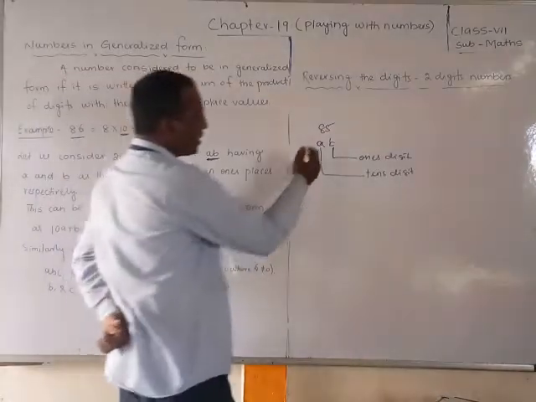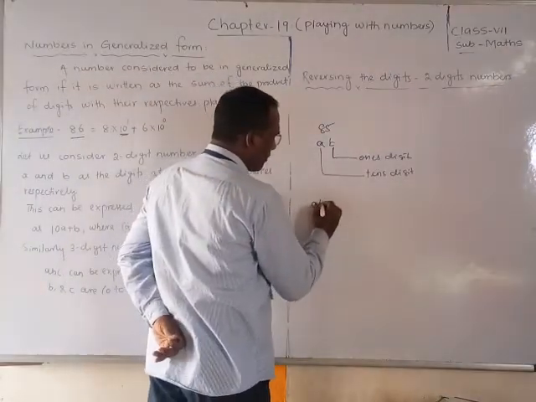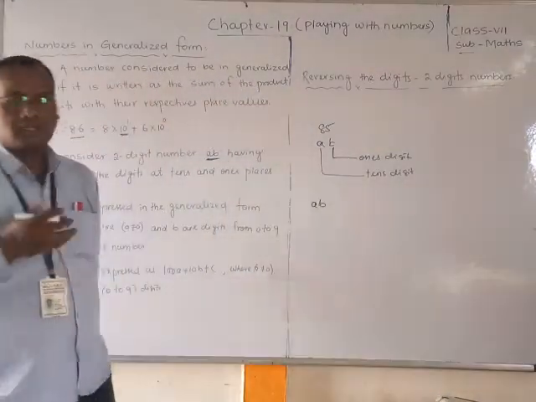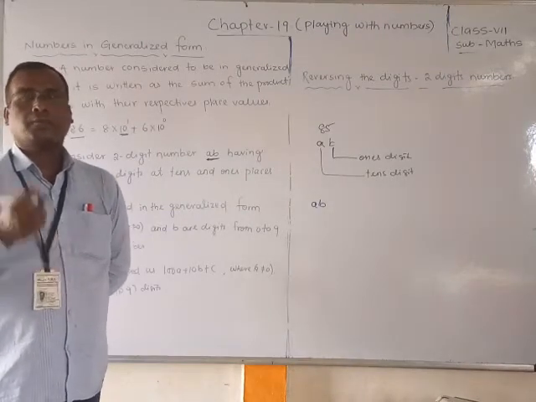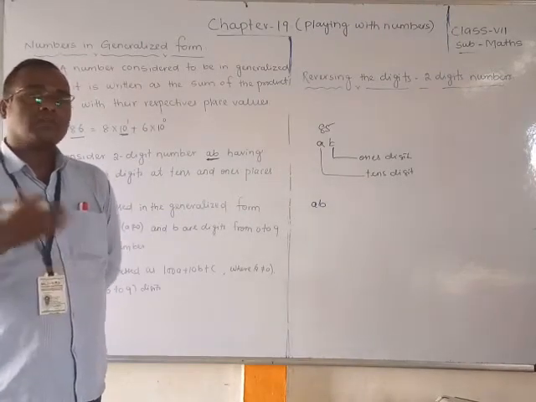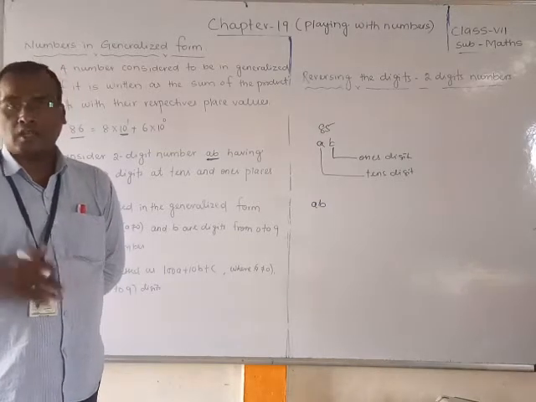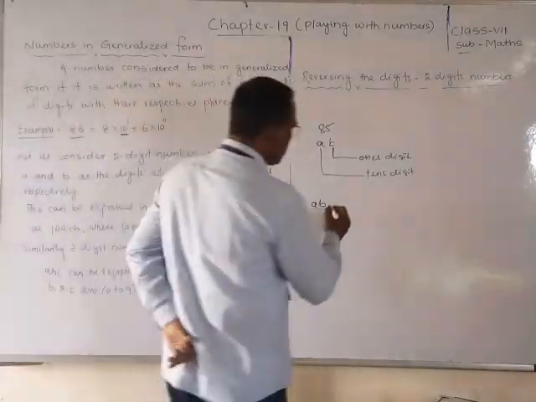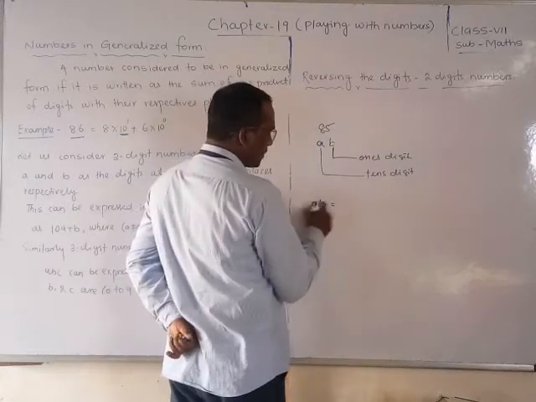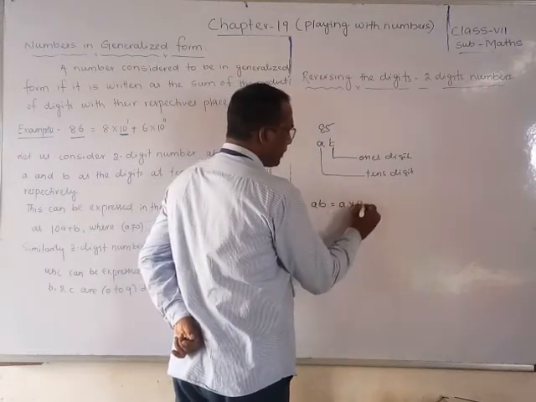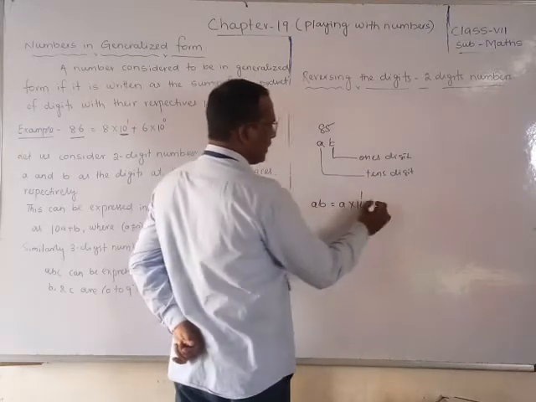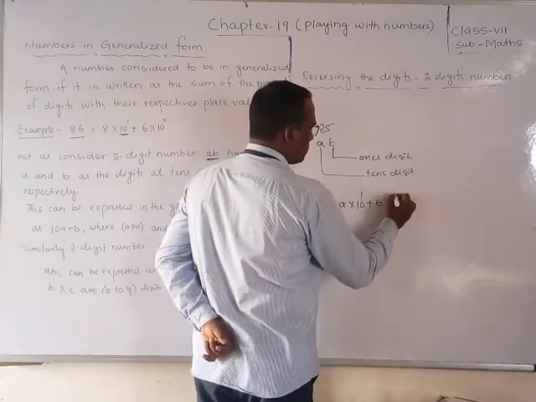So students, what you will understand: suppose a 2-digit number is AB, where A is the tens digit and B is the ones digit. How can you write it in the generalized form? Considering the digit and the place value, A into 10 power 1 plus B into 10 power 0.